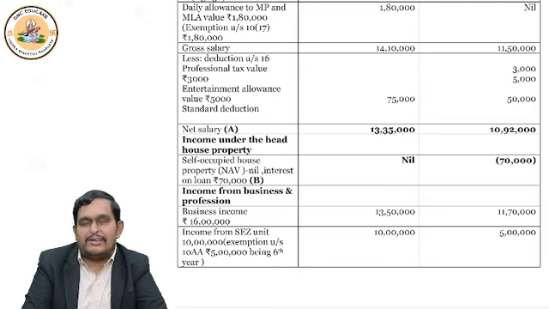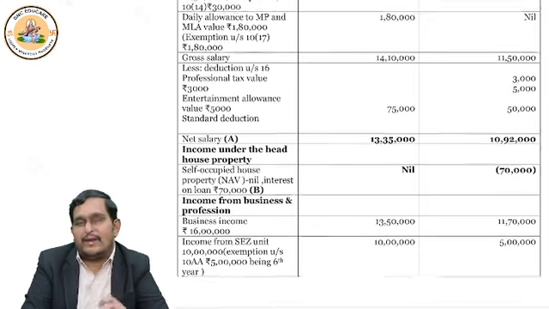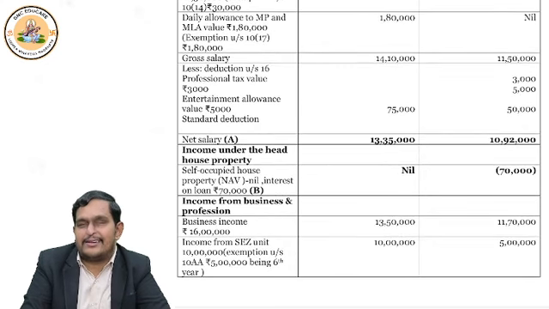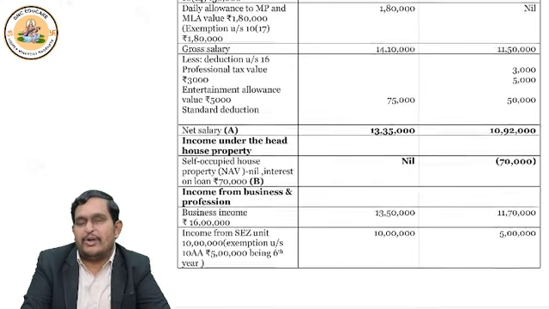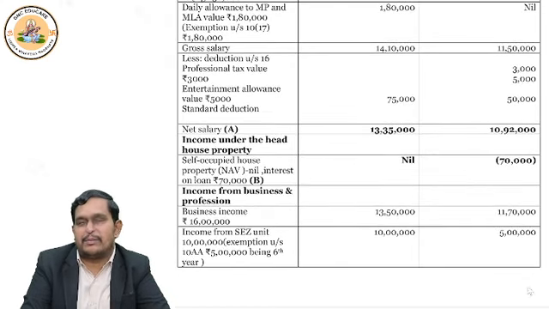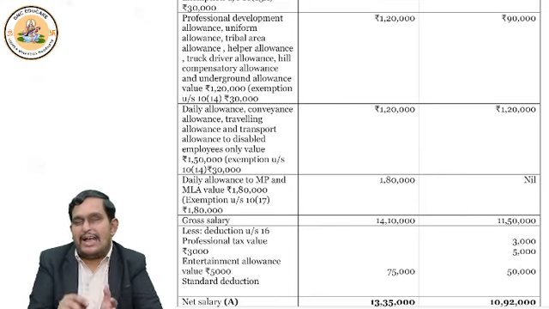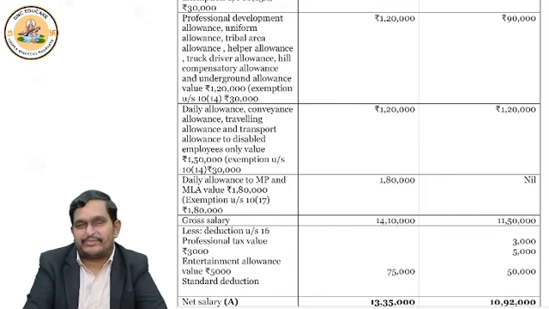But in the default tax regime, can you show the interest on loan if your house property is owned and you are staying in it, self-occupied property? No. So you cannot show that expenditure. So your income from house property will be nil in the default tax regime. So obviously you cannot adjust it against other incomes. That's the problem. Okay. Like this, we have to compare and understand the default tax regime and the optional tax regime.